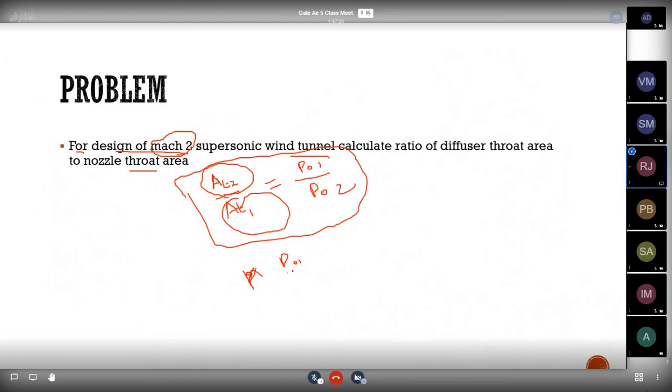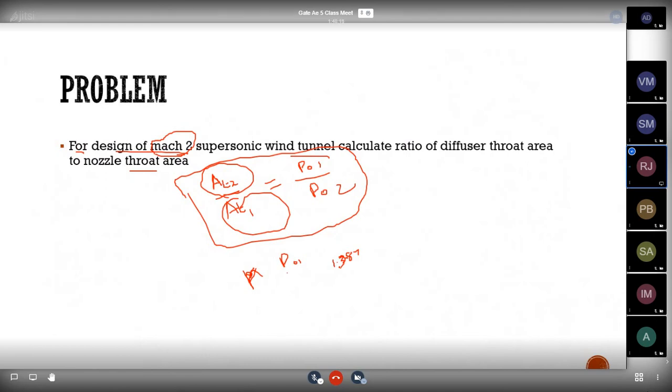By this area ratio, what you are getting for A by A star the whole square is 1.68, but the answer is 1.32 something around. They are calculating this from gas tables, P02 by P01 from the gas table, and by using that they are solving this type of problems. They won't ask, but for your reference, they will give some pressure ratios for this, or they will give some other term to find this sum.